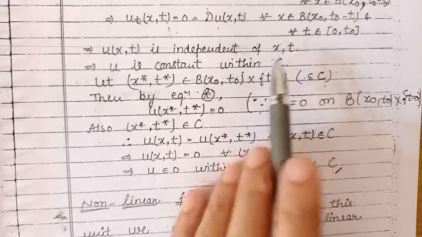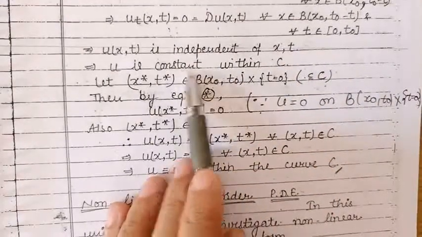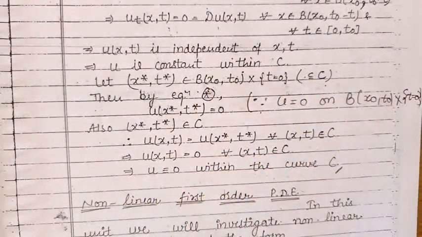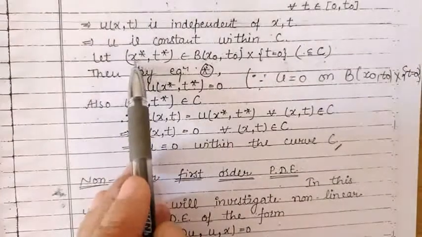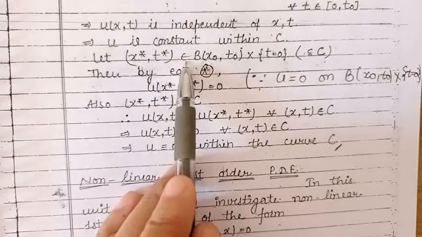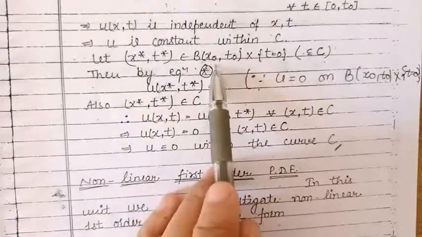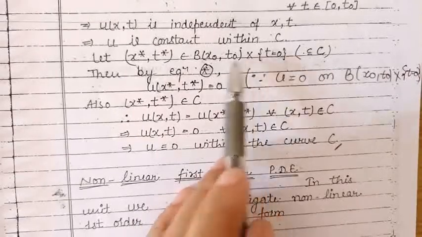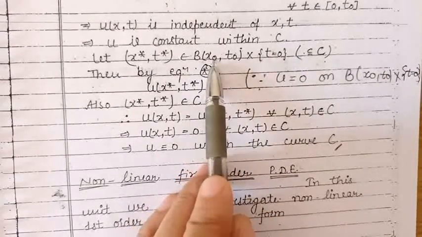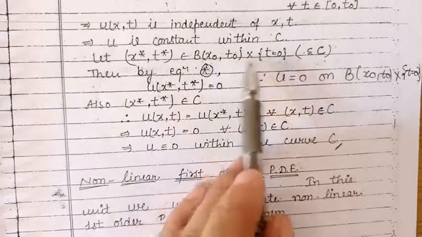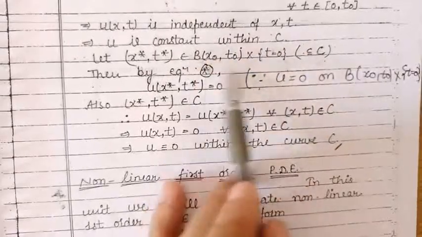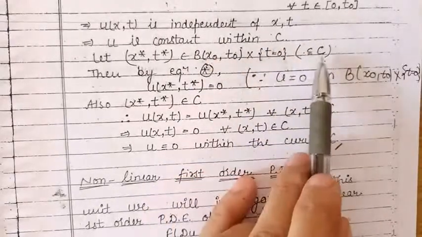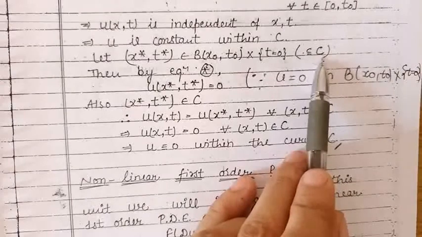So we can say that the function u is constant within C. Now let us take an arbitrary point (x star, t star) belonging to this set, which is the Cartesian product of the ball with center x naught, radius t naught, with the set consisting of t equal to 0. Now this is a subset of the curve C.